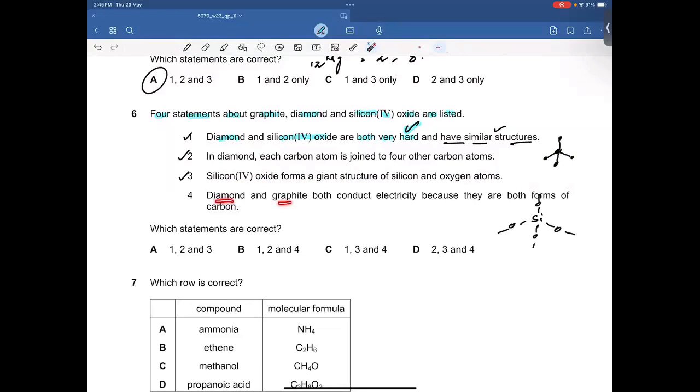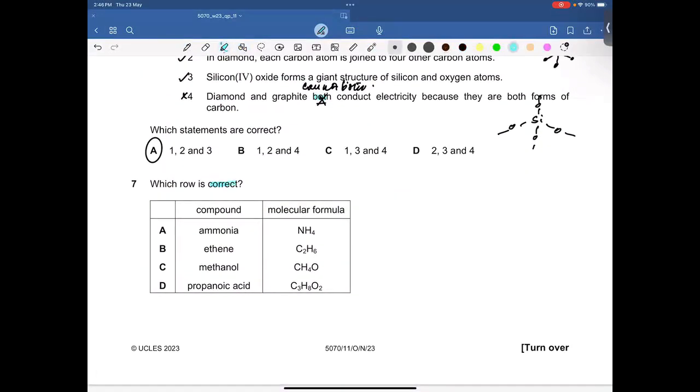Now, do diamond and graphite both conduct electricity? That statement is wrong because diamond cannot, while graphite can. So the fourth statement is incorrect, and therefore A is going to be the right answer, because statements 1, 2, and 3 are fine and correct.